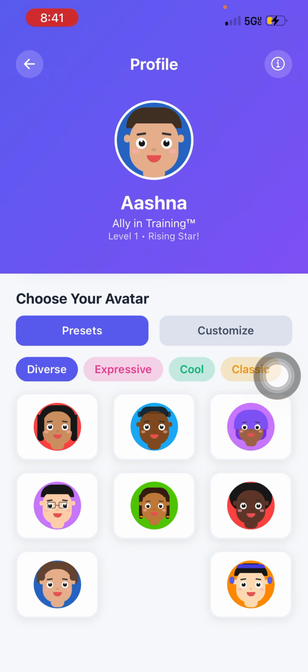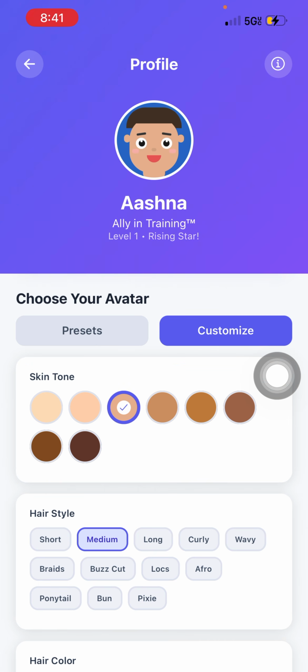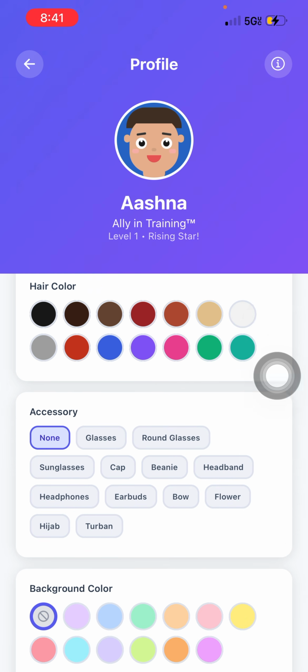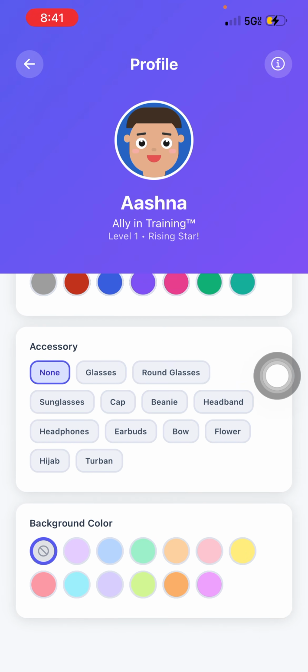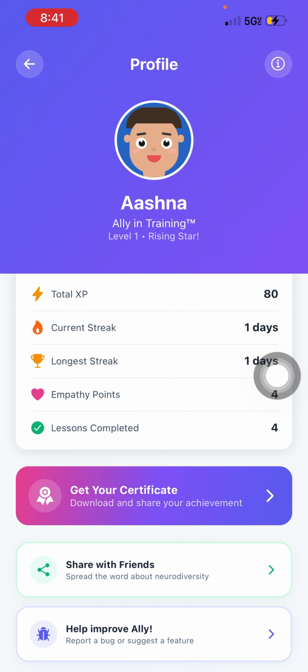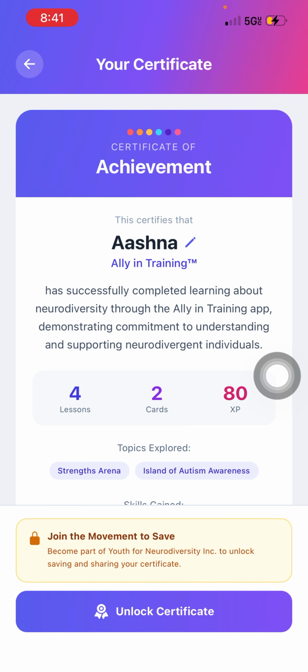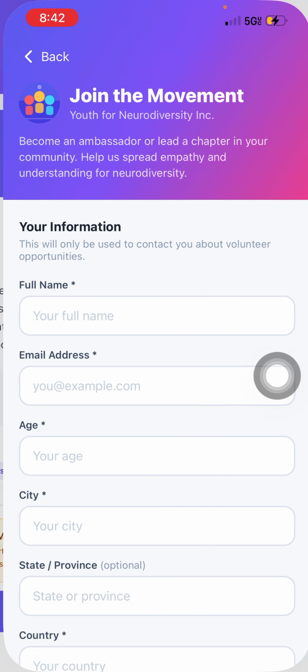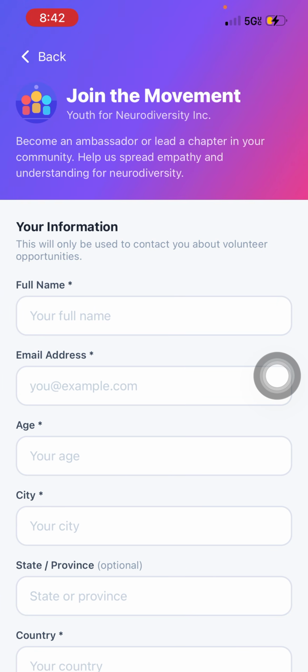We have a variety of presets, and you can also customize your own profile based on skin tone, hairstyle, hair color, accessory, and background color. Also, you can get your own certificate. So if you want to share your accomplishments, you can do so. However, before you earn your shareable certificate to show what you've learned, we just ask that you fill out a quick form. So this is the Join the Movement, and this allows us to reach back out to you to help you get more involved with Youth for Neurodiversity and ultimately the neurodiversity movement.